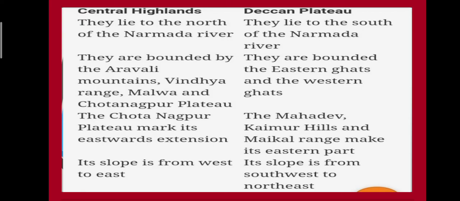The Mahadev, Kaimur Hills and the Maikal Range make its eastern part. Its slope is from southwest to northeast. From southwest side to the northeast side it spreads.